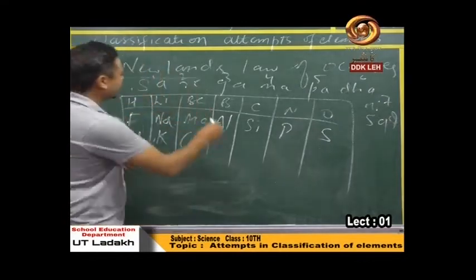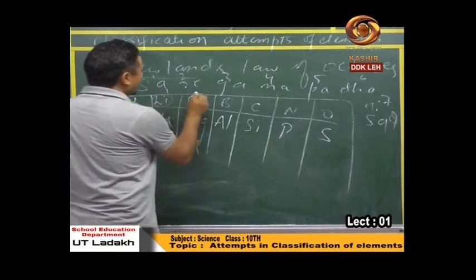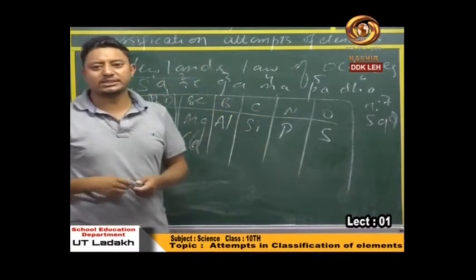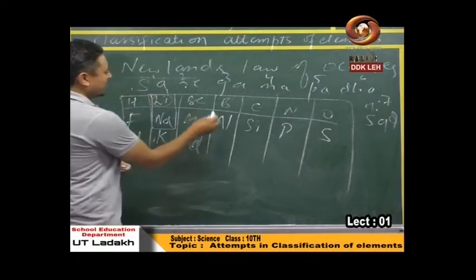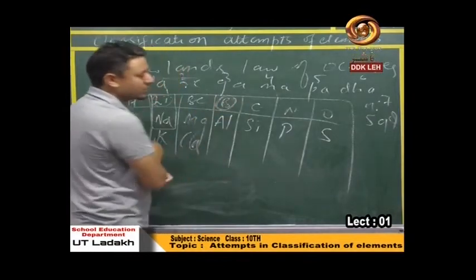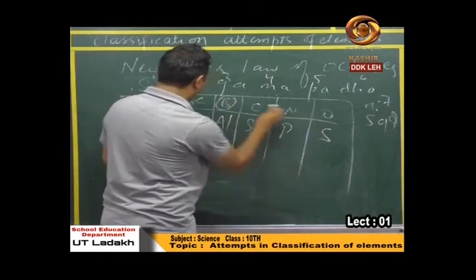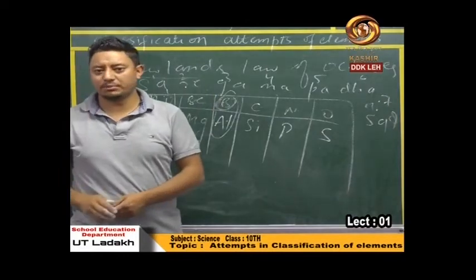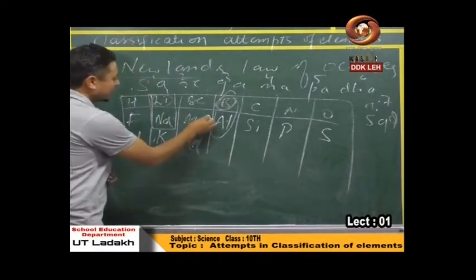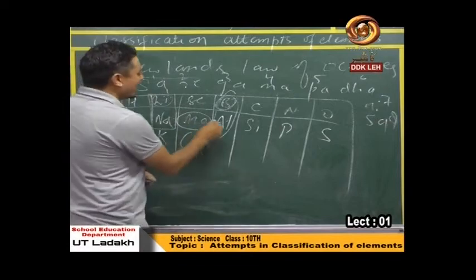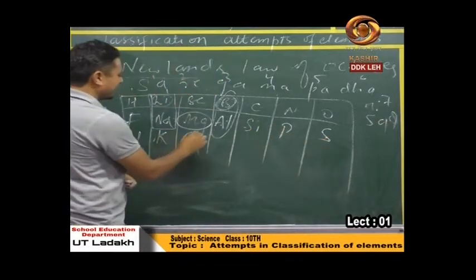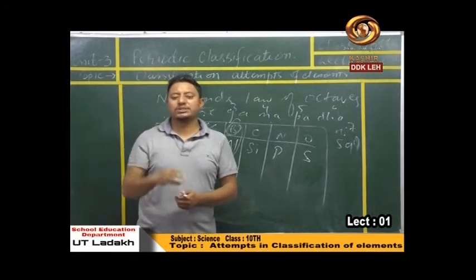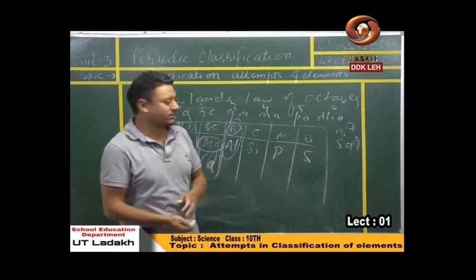If you choose this element as number 1, 1, 2, 3, 4, 5, 6, 7, 8, lithium and sodium should have similar properties. This is what his statement said. If you choose boron as first, 1, 2, 3, 4, 5, 6, 7, 8, then boron and aluminum should have similar properties. If you choose magnesium as number 1, 1, 2, 3, 4, 5, 6, 7, 8, then magnesium and calcium obviously had some similar properties.